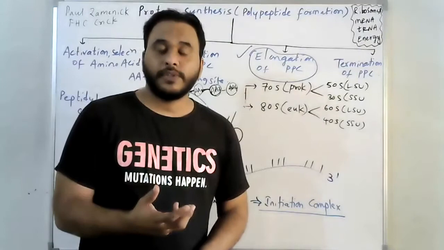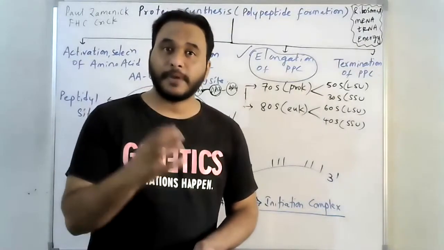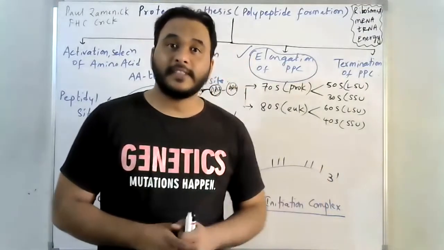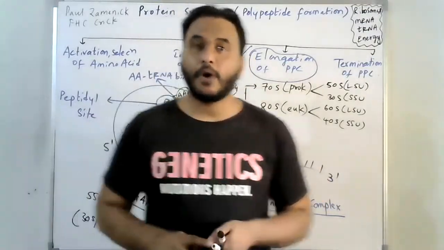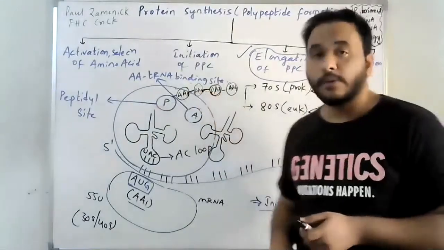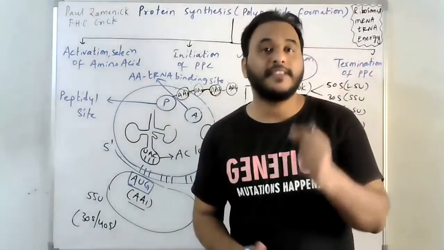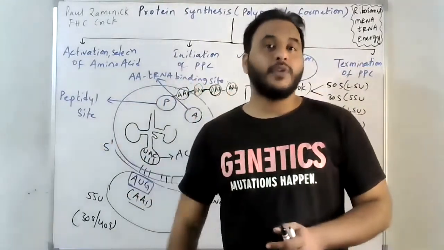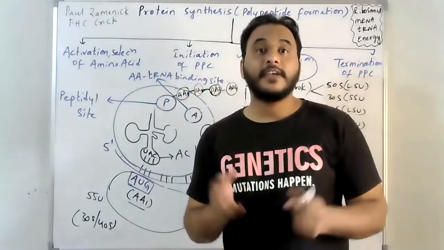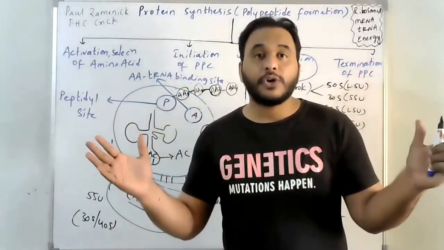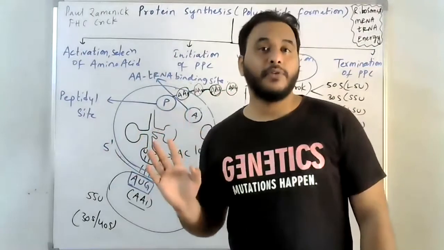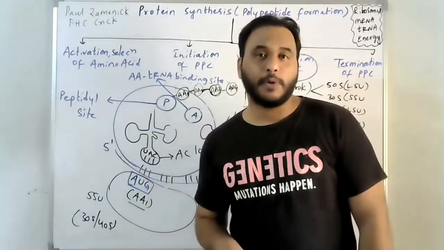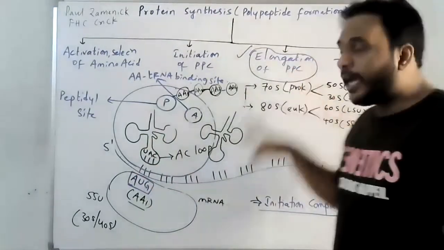I have to tell you here about the speed of the elongation step in polypeptide synthesis. One peptide bond formation takes 1/20th of a second. That means a polypeptide with 360 amino acids will be formed within 18 seconds. That is the rapid nature of protein synthesis, polypeptide formation. So that is elongation.